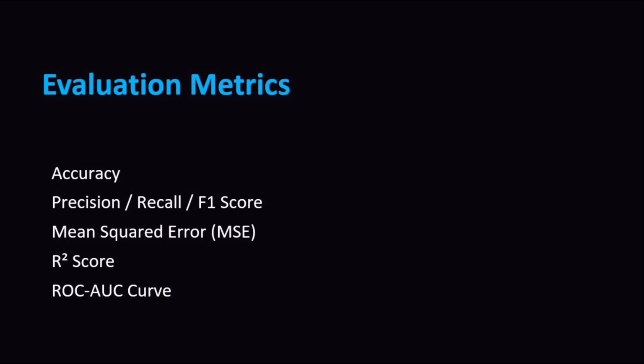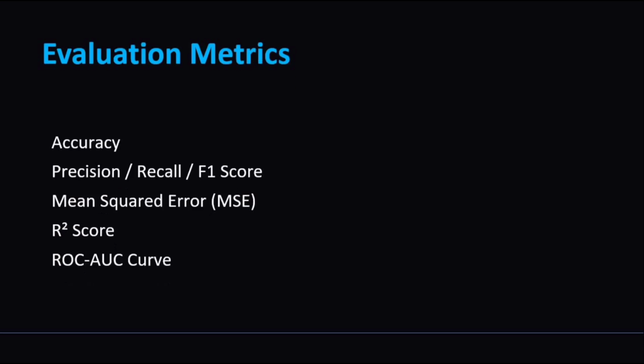Now, after training, how do we know if our model is any good? That's where metrics come in. We measure accuracy to see how often our predictions are correct. We use precision and recall to see how well it identifies true cases. For numeric problems, we use errors like mean squared error or R-squared score. And finally, ROC-AUC curves help us understand the model's performance across thresholds.